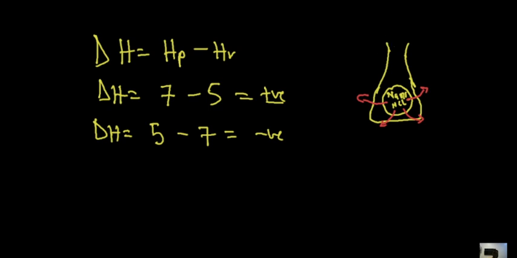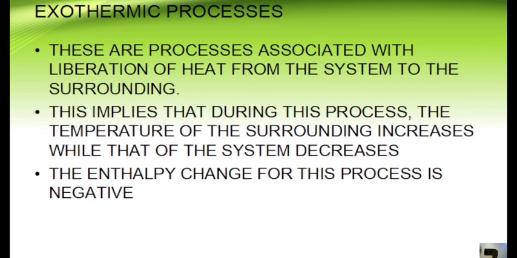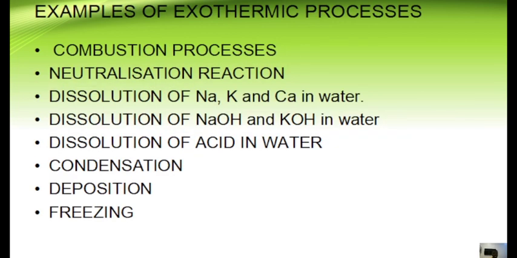Having said that, we shall move ahead. This implies that during the process, the temperature of the surrounding would be increasing while that of the system would decrease. The enthalpy change for this process, which is exothermic, would always be negative. Now, what then are the examples of exothermic processes? Combustion processes.